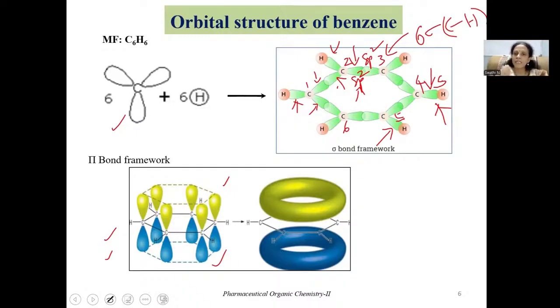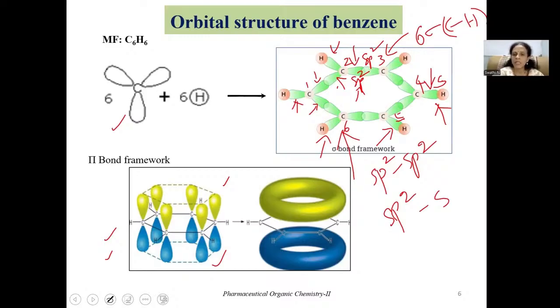And that is how we can see delocalization of the electrons throughout the carbon ring in case of benzene. All the sigma bonds in the benzene structure are formed due to the overlapping of sp2 hybrid orbitals of the neighboring carbons, or due to overlapping of the sp2 hybrid orbital of carbon with the s orbital of hydrogen. That is how we get carbon-carbon and carbon-hydrogen sigma bonds. While the pi bonds in the structure of benzene are formed due to the sideways overlapping of p orbitals present at all the 6 carbon atoms. So this is how the orbital structure of benzene can be shown.